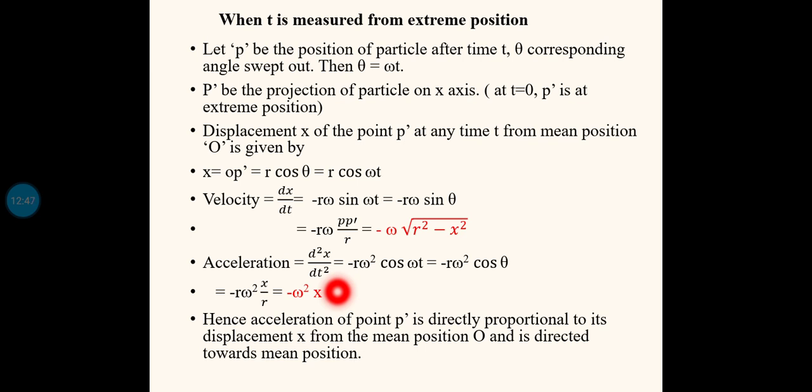And you can see the acceleration term has a minus sign, minus omega square x. That means the acceleration is always directed towards the center. Since that minus term is there, the second condition is also satisfied. So since these two conditions are simultaneously satisfied, this periodic motion is considered a simple harmonic motion.